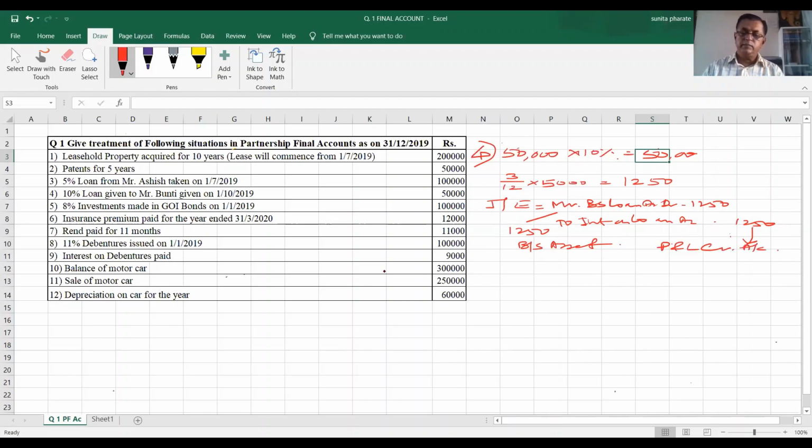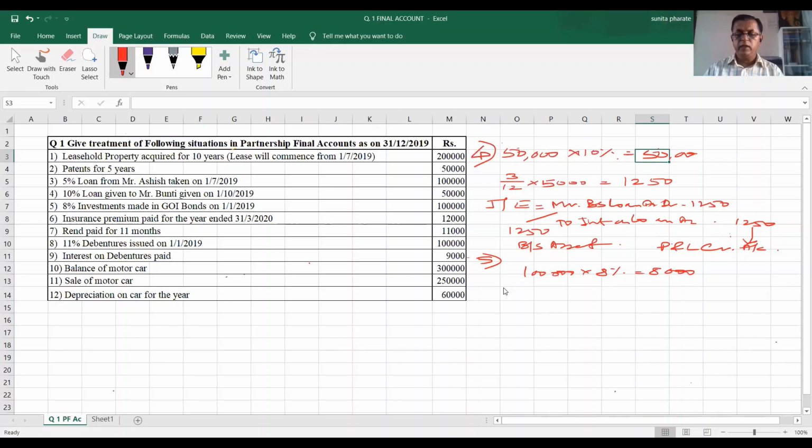Next item, 8% investments made in government bonds on 1st January 2019. That means for the whole year investments were there, 1 lakh into 8%, that is 8,000. And on these investments, we are entitled to receive interest of 8,000, which is not received.